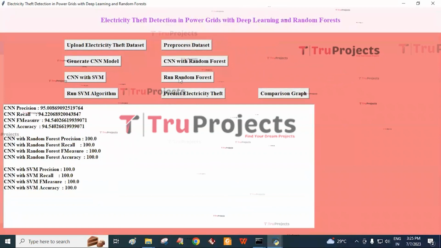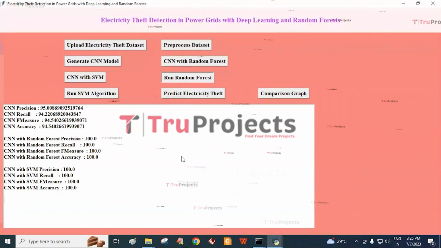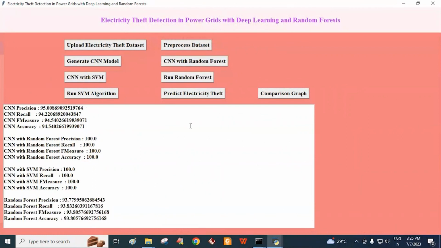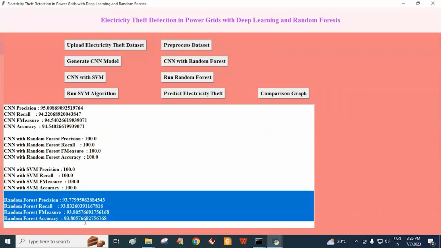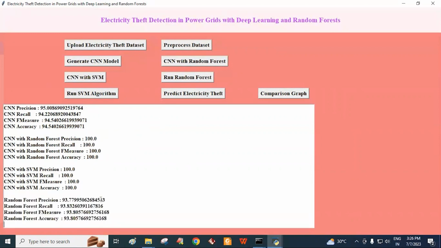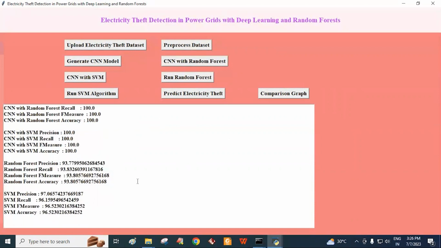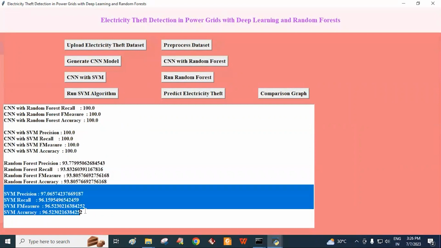And then click on the Run Random Forest Algorithm button. Here, the random forest model is generated on the pre-processed dataset without using the CNN features, giving an accuracy of 93%, F measure of 93%, recall of 93%, and precision of 93%. And then click on the Run SVM Algorithm button. By this, the SVM model is generated without using the CNN features on the pre-processed dataset, giving an accuracy of 96, F measure of 96, recall of 96, and precision of 97.